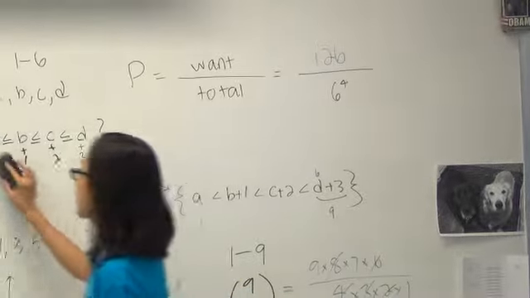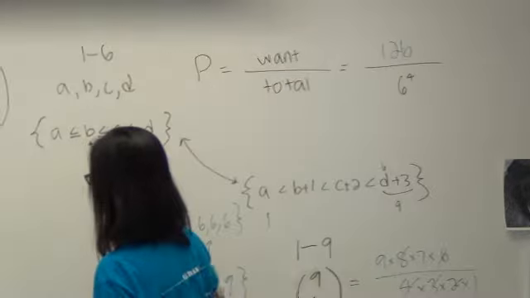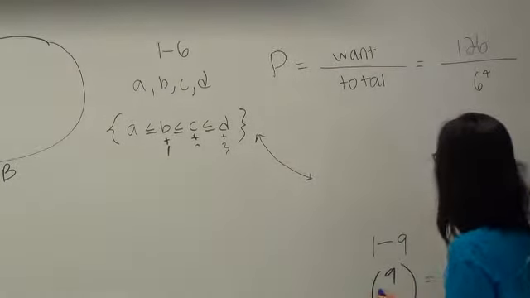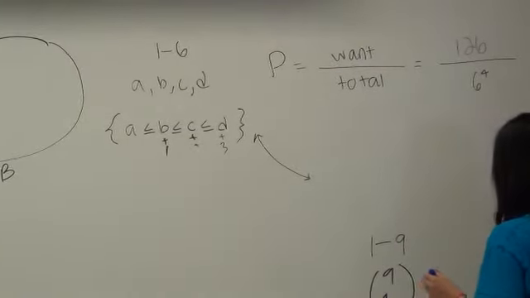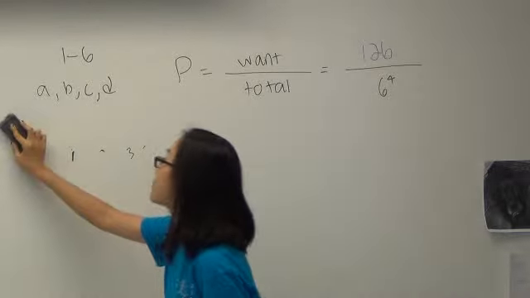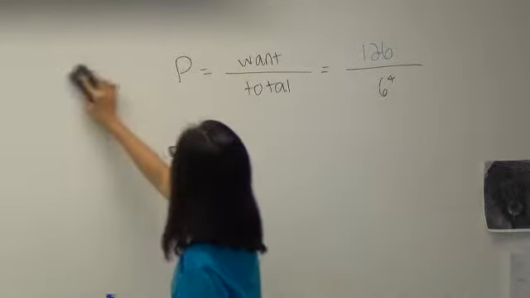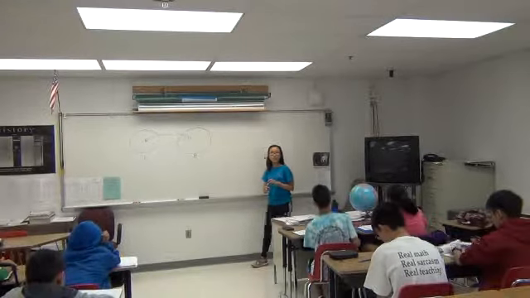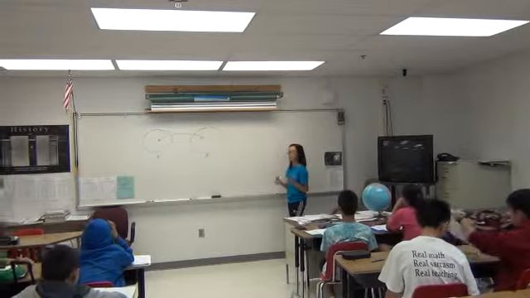Let's talk about planting flowers. Okay. So you're a gardener and you have 3 tulips, 2 roses, and 5 daisies, and you want to plant your flowers in a row such that no 2 daisies are next to each other.